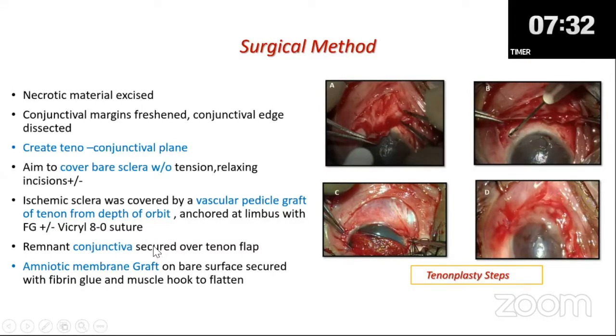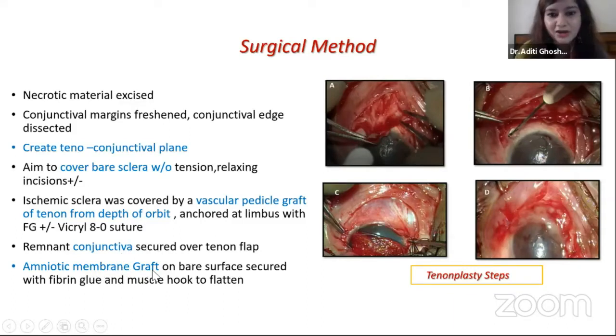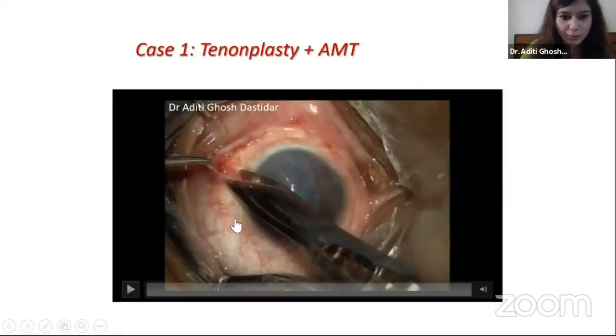Sometimes there is a lot of necrotic conjunctiva, so amniotic membrane grafting comes to the aid in these cases, and it covers the whole surface, followed by a bandage contact lens. So here's a small video showing the tenonplasty with amniotic membrane.